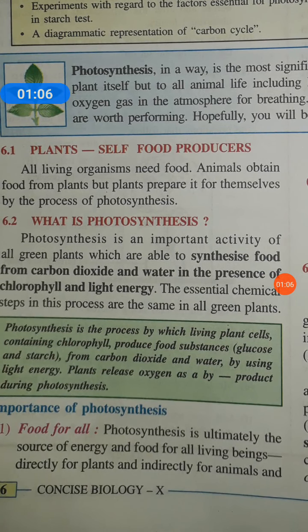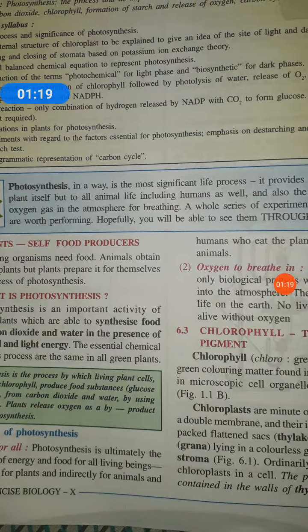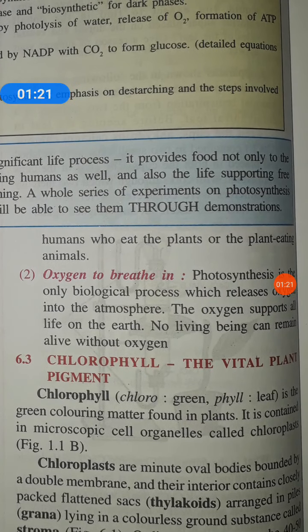Okay, photosynthesis is very important, children, because it provides food to all plants and animals. We get food directly or indirectly because of the process of photosynthesis. Secondly, it provides oxygen to breathe in. We all living beings cannot survive without oxygen, and photosynthesis is the only process in the whole universe, you can say, which produces oxygen gas which is used for breathing.